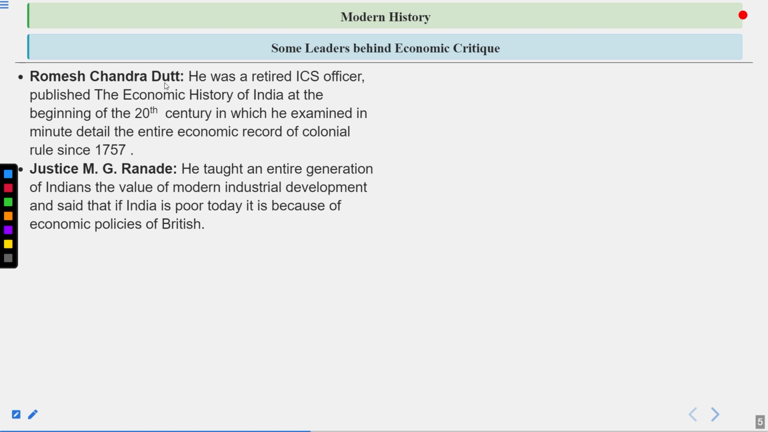Justice M.G. Ranade taught an entire generation of Indians the value of modern industrial development and said that if India is poor today, it is because of the economic policies of the British. So Justice M.G. Ranade was also a very important person. The value of modern industrial development was told to the people of this country, and he also criticized the Britishers' economic policies. So do you remember his name? His full name was Mahadev Govind Ranade.